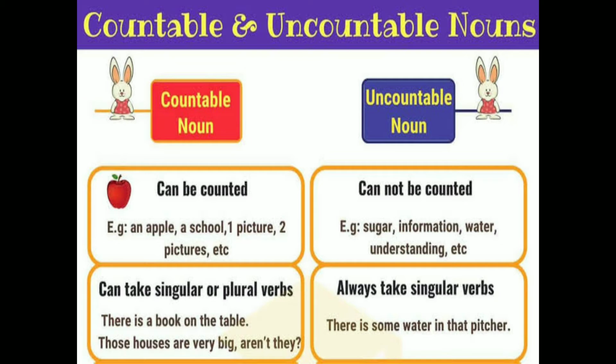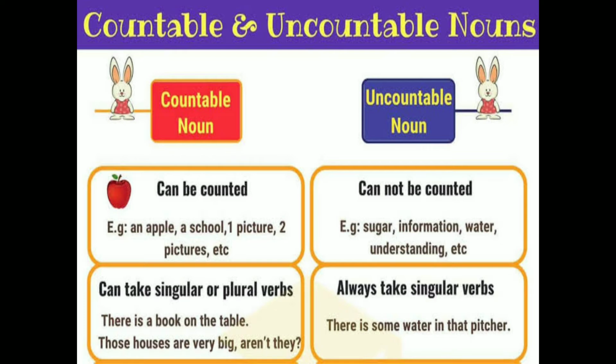We use measure words or counters to count the uncountable noun. We can say like one glass of water. We can't say I need one water. We can say one glass of water, a measure word, okay, in uncountable words. Milk, we can't count the milk, but we can say a glass of milk, a cup of milk, right?